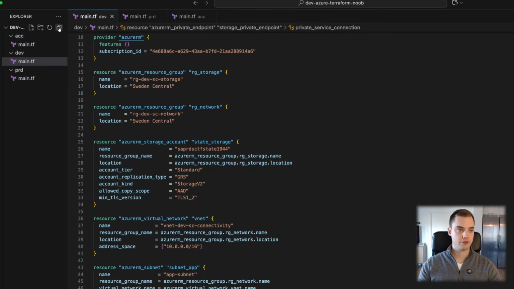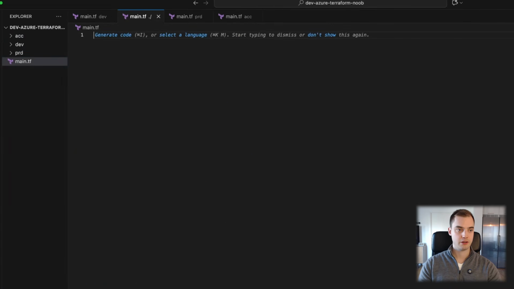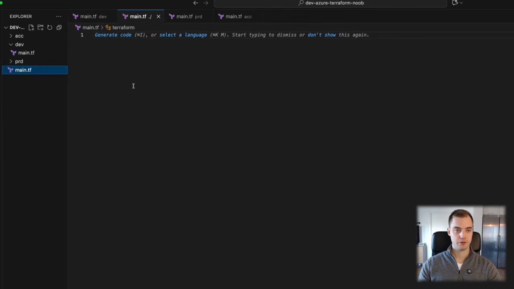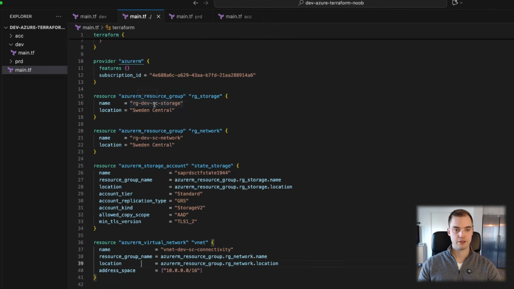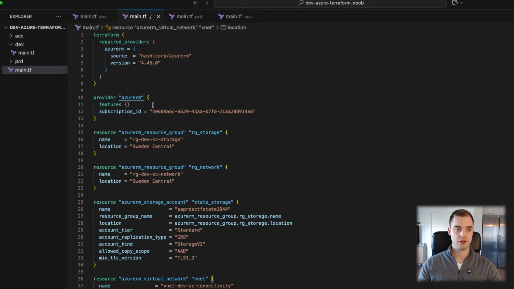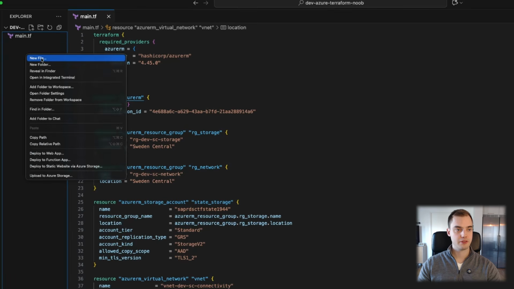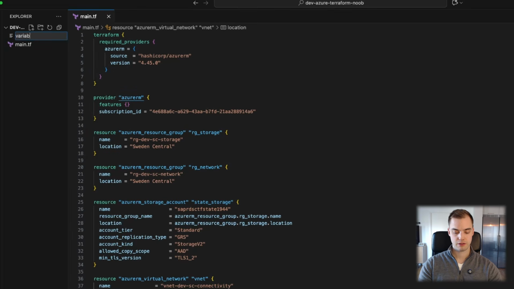So what I would do first of all is we could just come down here and make a new main.tf, and we could grab the code that is in main.tf in the dev folder and just paste this here. And this is going to be the last time that we are gonna copy this chunk of code, if you will. So now that we have this, I want to grab all of these and just get rid of them. We don't need them.